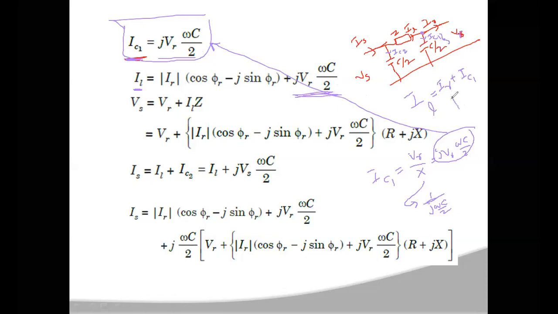Then what about this IR? As you are taking VR as the reference, VR will be at an angle of 0 degrees, and your IR will be lagging the voltage by an angle of phi r. So this IR at an angle phi r can be represented as magnitude of IR into e power j phi r, and this can be written as magnitude of IR into cos phi r plus j sin phi r.